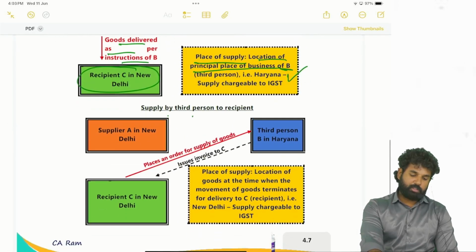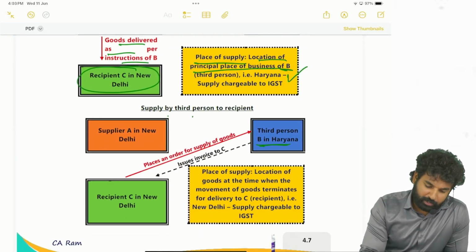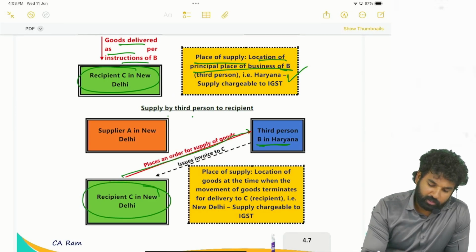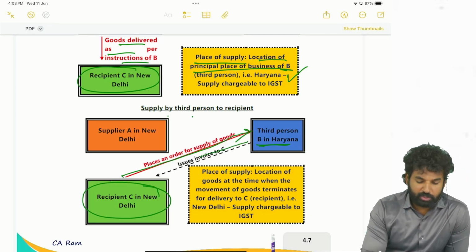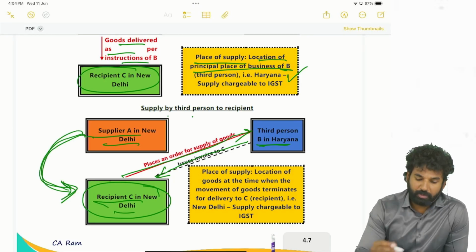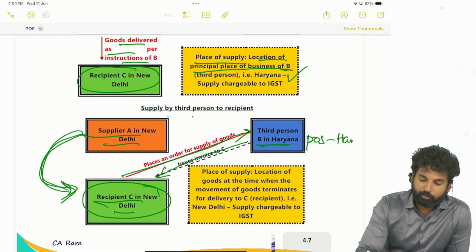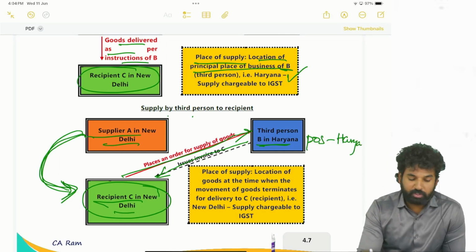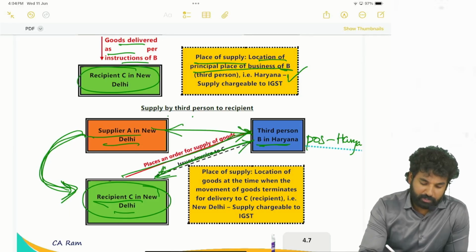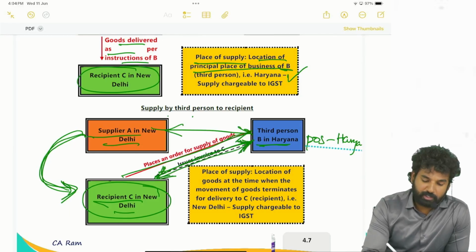Next case, supply by third person to recipient. Here third person B in Haryana places an order for supply to C. Recipient C in New Delhi places an order to the third person. The third person is issuing the invoice to C. Now goods are being delivered from supplier A in New Delhi to recipient C in New Delhi. Even though the goods are delivered from here to here, place of supply will be Haryana only, with respect to the first supply between the third person and the supplier. With respect to the second supply between the third person and the recipient, place of supply will be what?